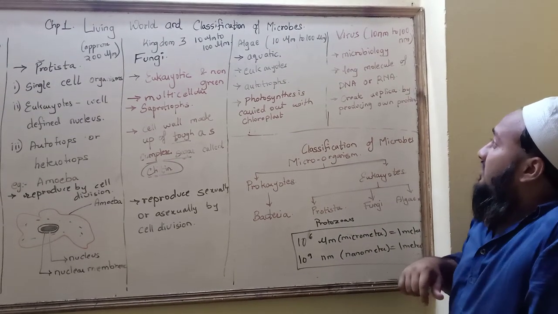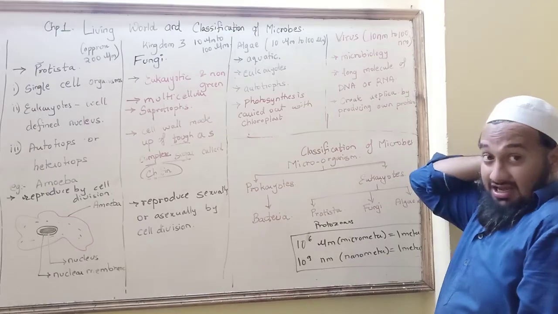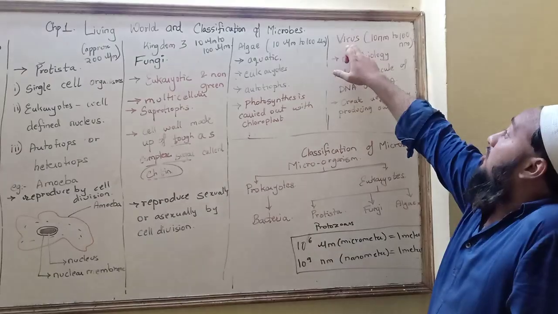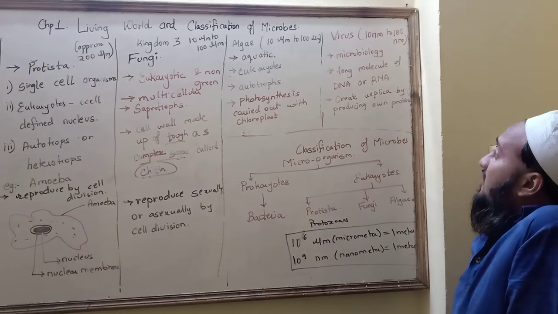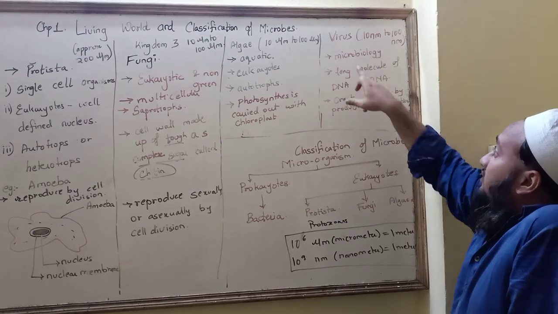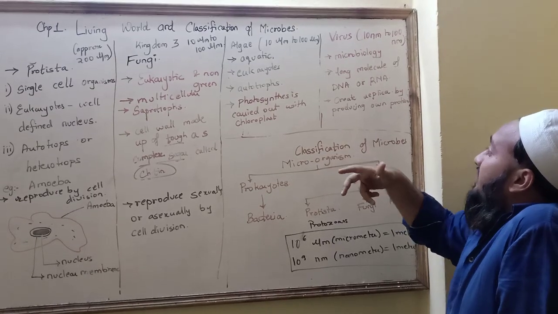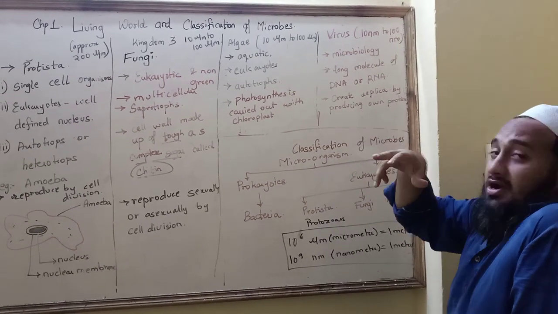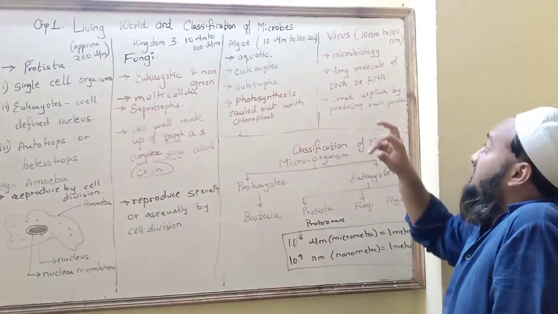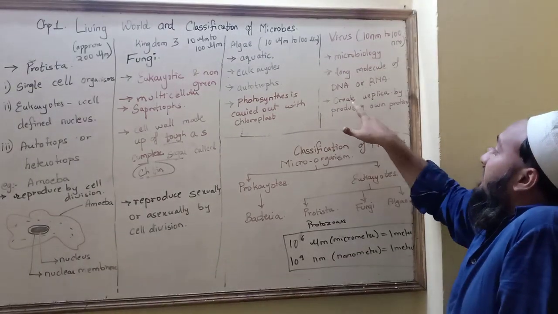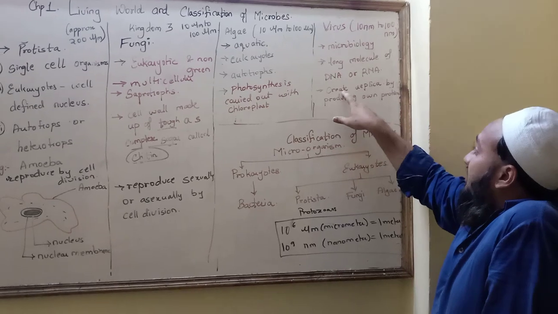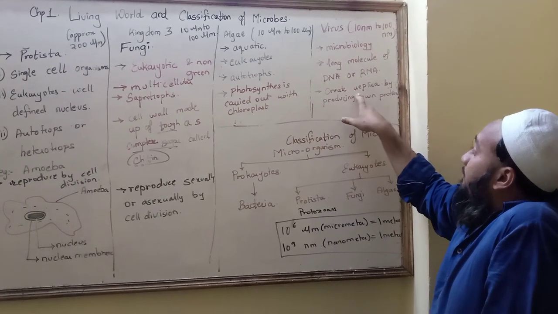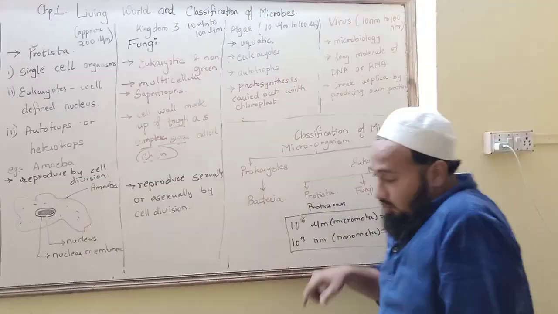Now what is happening in today's world is coronavirus. This is a type of virus which we cannot see through our naked eye. We need an electron microscope to see this virus. Now how does this virus get replicated or duplicated? Why are they quarantining for 14 days? Because these viruses replicate, they create a replica by producing their own protein.